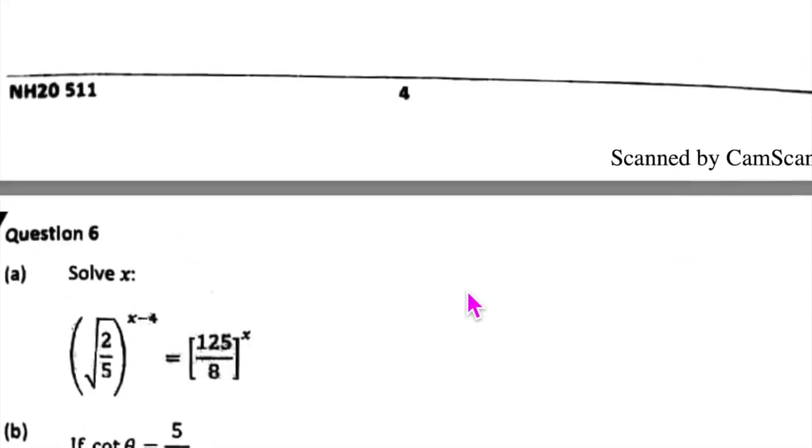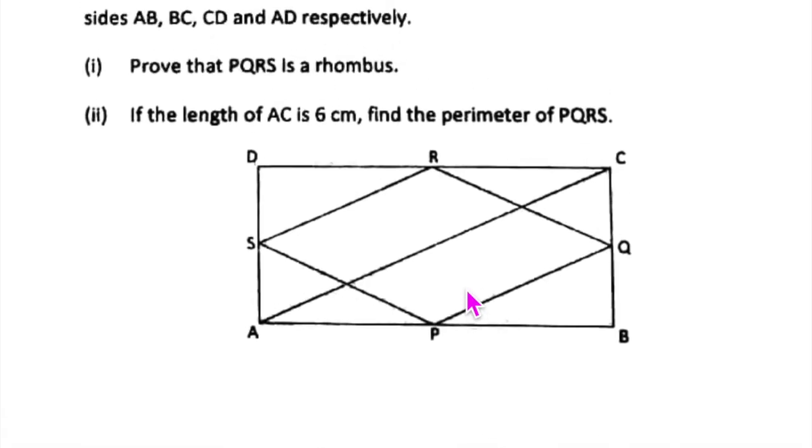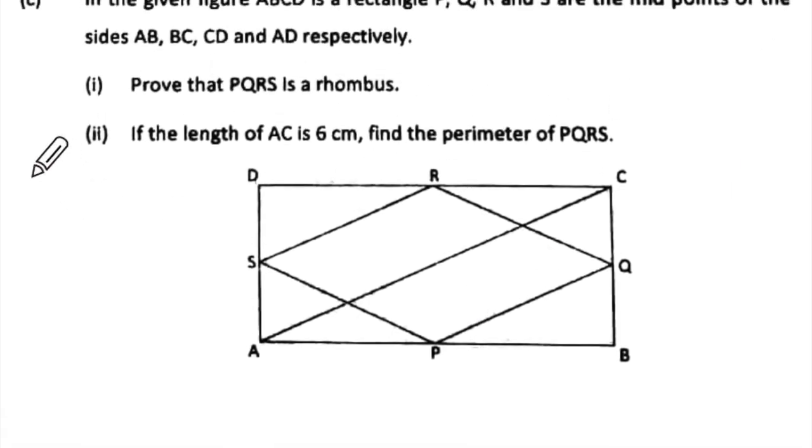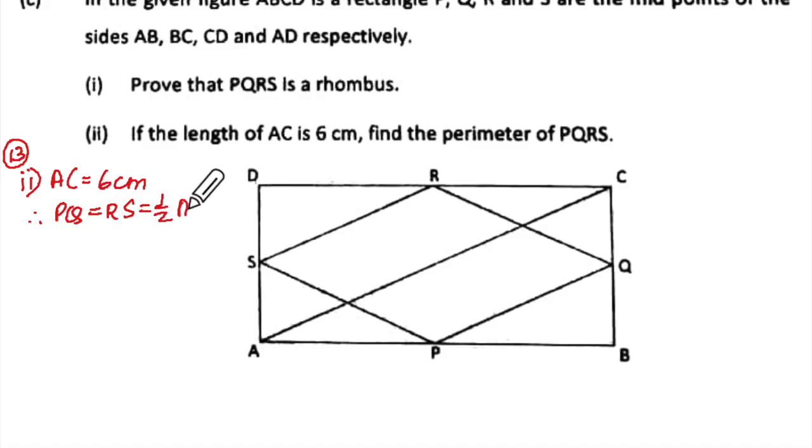Now the second part of the question. Oh, I have to still do this, right? Yes. I didn't have any space there, so let us come to the second part. Length of AC. So AC is equal to 6 centimeter. This is statement number 12, is it? Or 13? 13. Okay. So AC is 6 centimeter. Therefore, PQ equal to RS equal to half AC becomes equal to half into 6, which is equal to 3